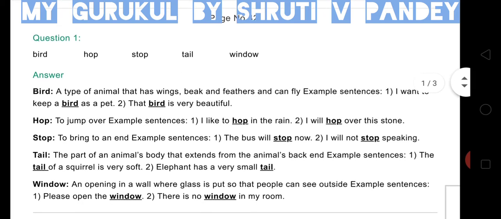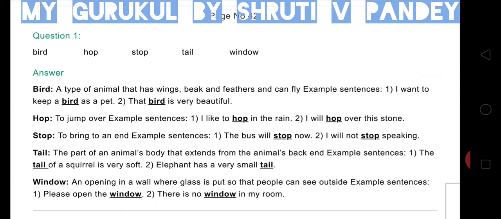Our next word is tail. Tail is the part of an animal's body that extends from the animal's back. Children, have you ever seen the tail of a dog or a cow? Example sentences. Number 1, the tail of a squirrel is very soft. Number 2, an elephant has a very small tail.